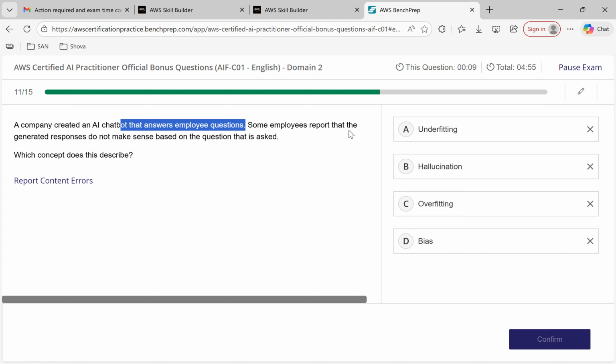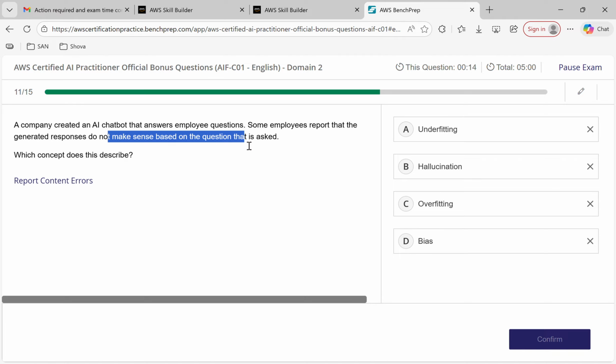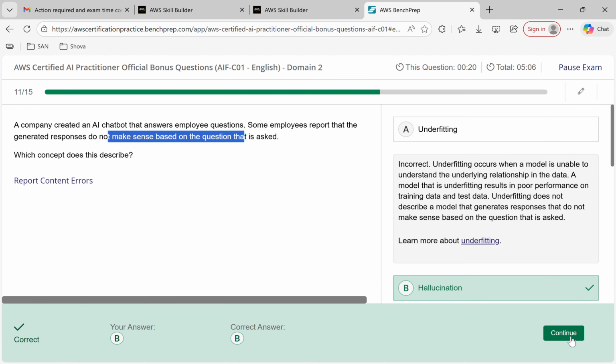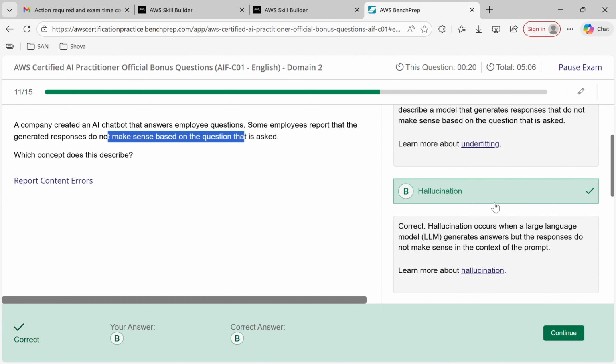Some employees report that the generated responses do not make sense based on the question. That looks like hallucination, because hallucinations occur when the large language model LLM generates an answer but the response does not make sense in the context of the prompt.